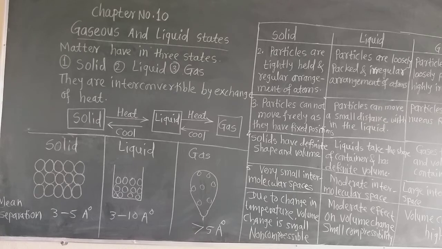As we can measure milk, 2 liter, 3 liter, 5 liter, in this way oil we can measure in liters. That means liquids also have volume, but liquid takes the shape of the container in which it is placed, because the arrangement of the particles is not regular in case of liquid.